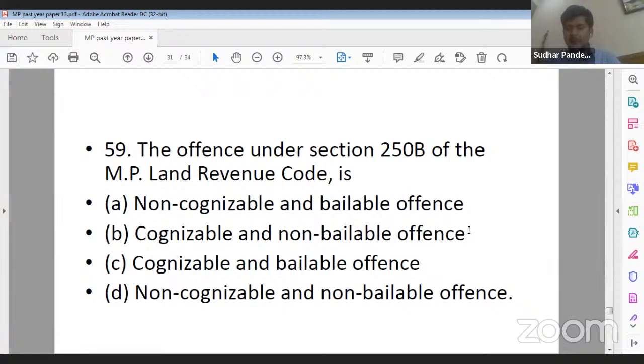So the offenses under section 250 clause B of MP LRC are of which nature? They are cognizable and non-bailable. Under section 250 clause B, the offenses committed are cognizable and non-bailable. So B is the correct answer for this question.